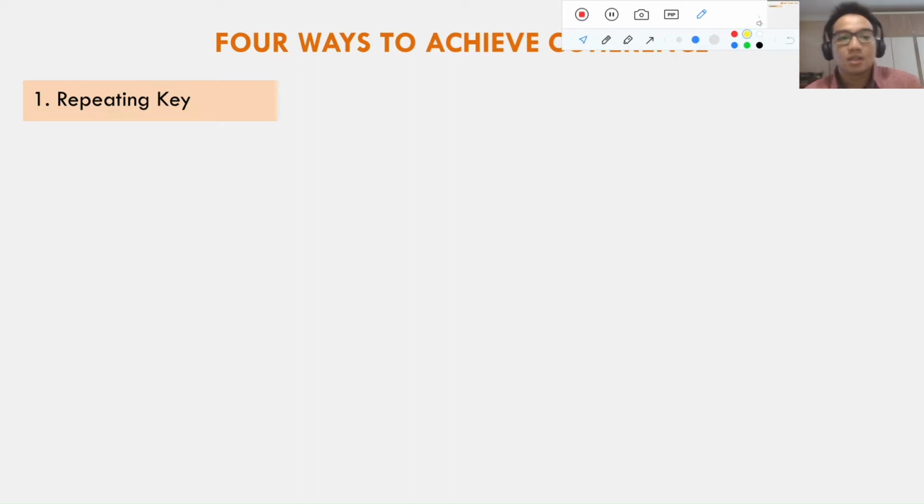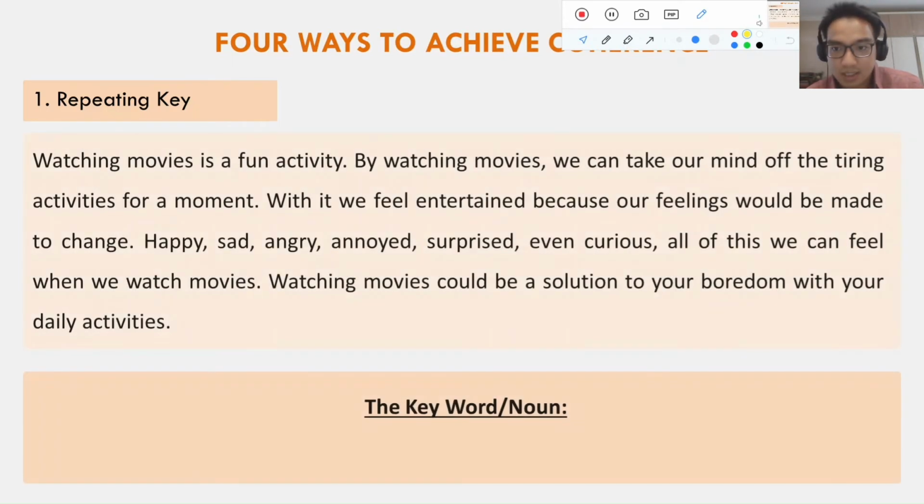This is the easiest way to achieve coherence. So we should frequently repeat the keywords or key nouns in our paragraph, like in here. You guys can see a paragraph. This is a paragraph that I have tried to write before. This is the topic sentence: Watching movies is a fun activity. Watching movies is the topic, and fun activity is the controlling idea.